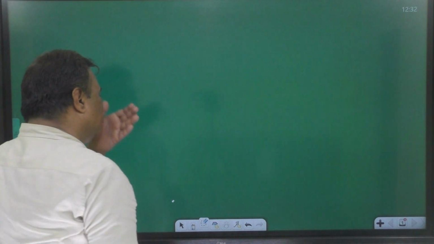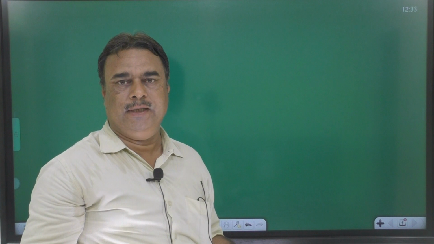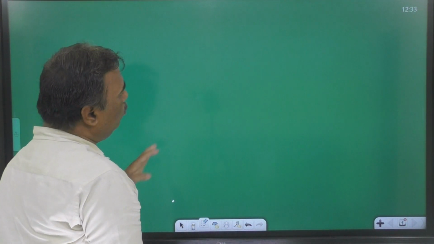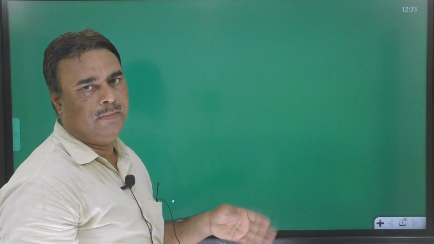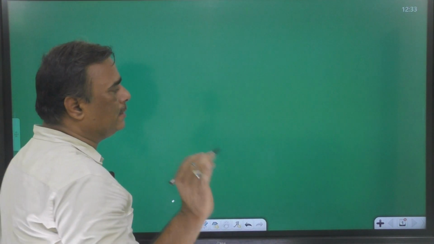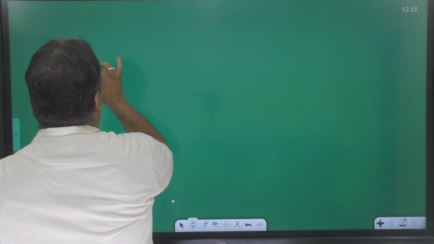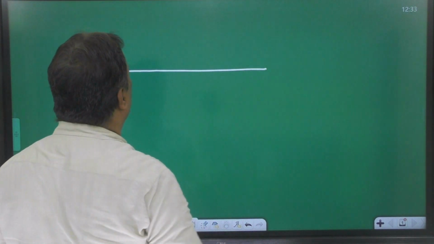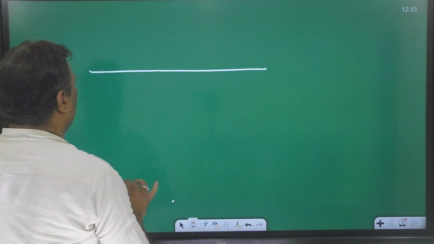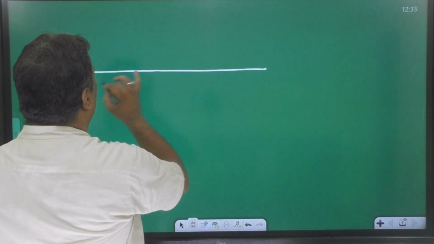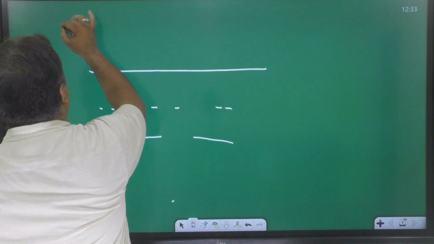Now students, the main important thing is: how do we implement this real depth and apparent depth in numerical problems? I am taking a very good example. With the help of this, you can understand the concept of real depth and apparent depth. Please pay attention. This is the water and this is the air.